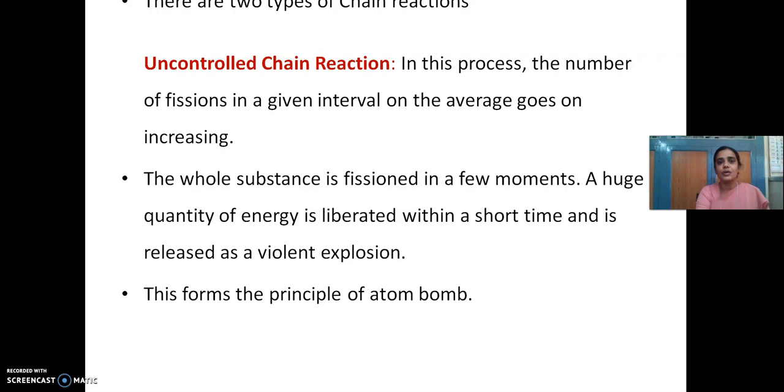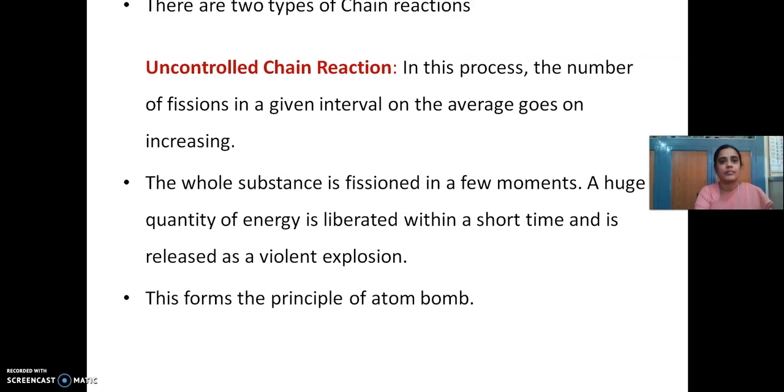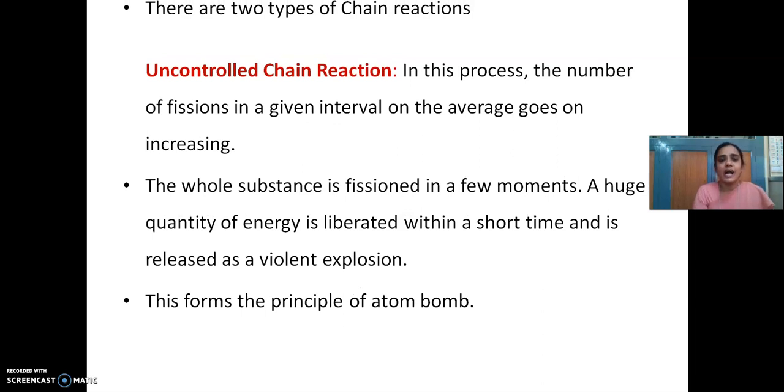There are 2 types of chain reaction. One is the uncontrollable chain reaction, another one is the controllable chain reaction. As I told you, in an uncontrollable chain reaction, the number of neutrons goes on increasing in a geometrical progression. So, the entire fission takes place within a few seconds. Since the duration is very short and a large amount of energy is released, it is expressed in a violent explosion. So the uncontrollable chain reaction forms the principle of the atom bomb.